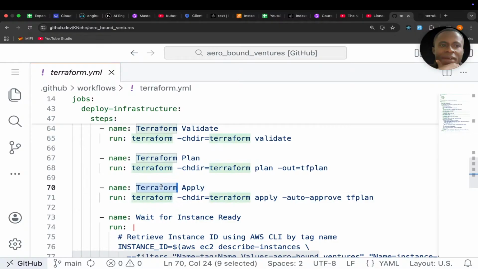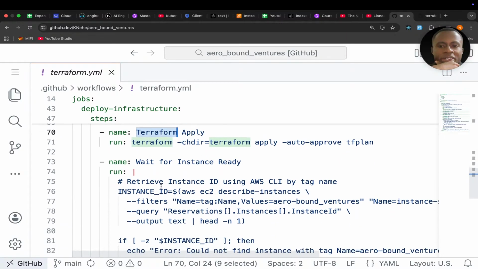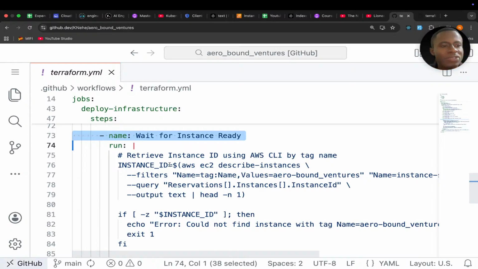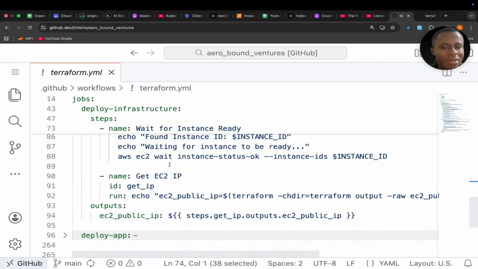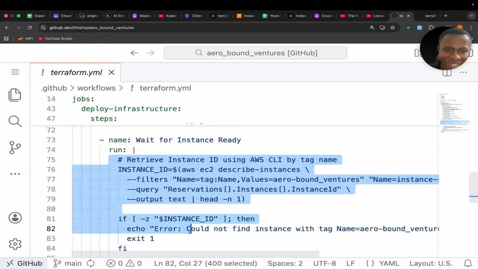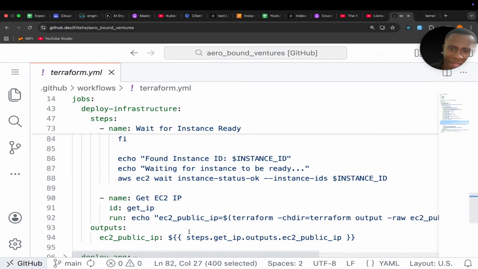Now after that, I go to the next block, which says wait for instance to be ready. It simply waits for the instance to be ready before getting the IP address. As simple as that. Actually, I plan to remove it for some reason, but I'll explain it in a future live stream. I'll explain it very soon properly, but just know that I wait for the instance to be ready before I get the IP.